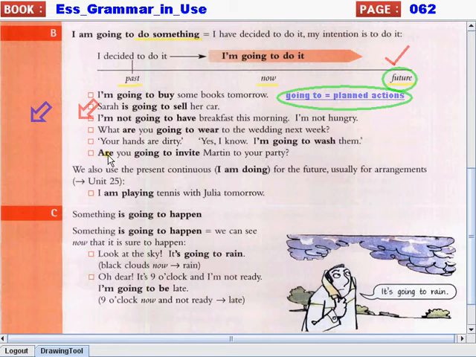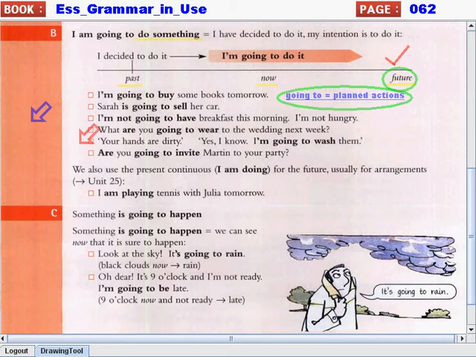I'm not going to have breakfast this morning. I'm not hungry. I plan not to have breakfast this morning because I'm not hungry. So, I'm not going to have breakfast this morning. What are you going to wear to the wedding next week? That is, what do you plan to wear?